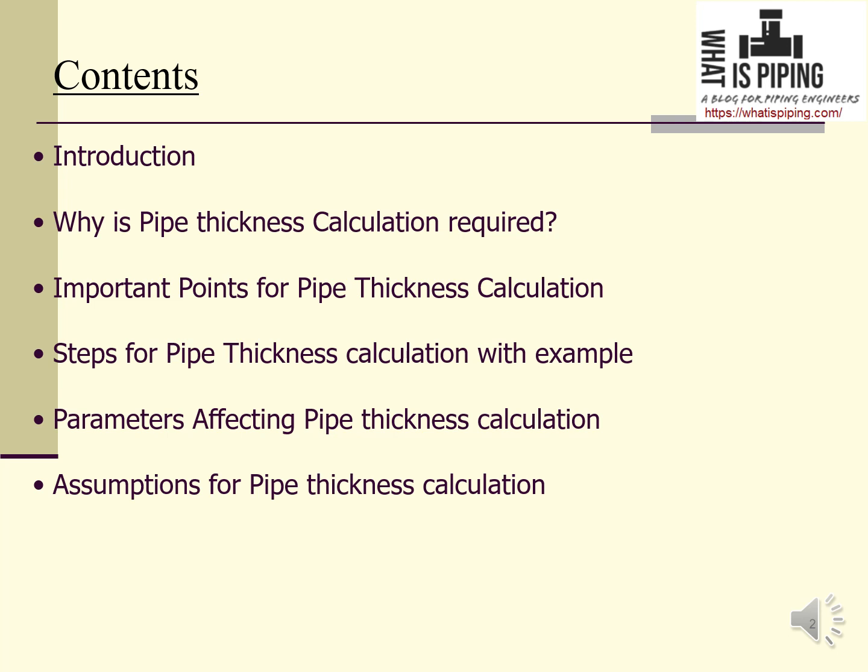Next, parameters affecting the pipe thickness calculation. So what are the factors that affect the pipe thickness of a pipe? And finally, assumptions for pipe thickness calculations, means the assumptions that have been made for using the code equation for pipe thickness calculation.